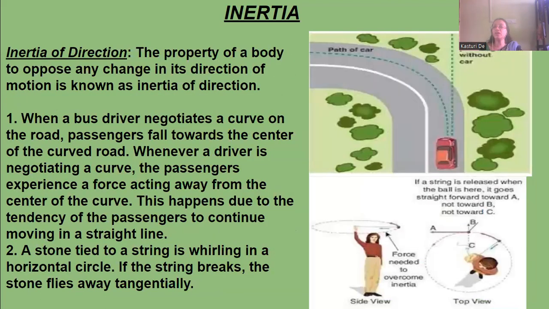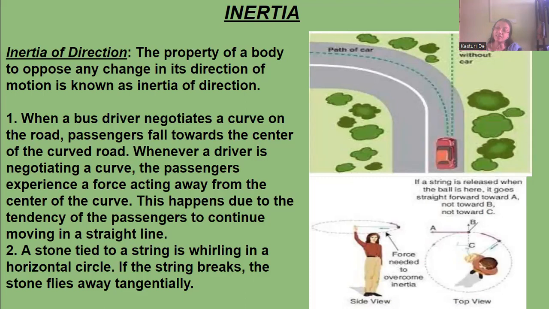Next, we come to the third inertia, that is, inertia of direction. It is the property of the body to oppose any change in its direction of motion. It is an inherent property of the body which does not allow any change in the direction of motion. If it is going due north, it will tend to go north unless an external force is applied on it.